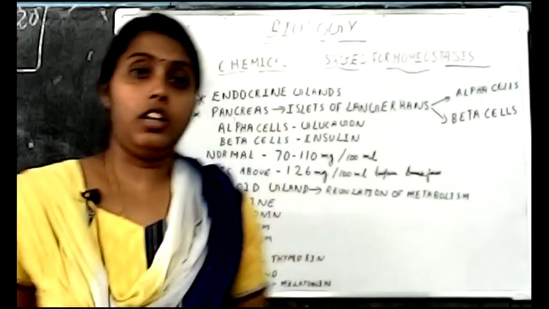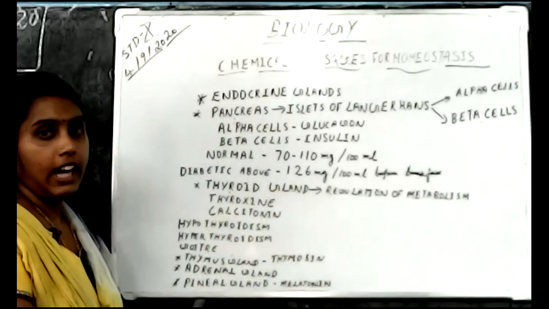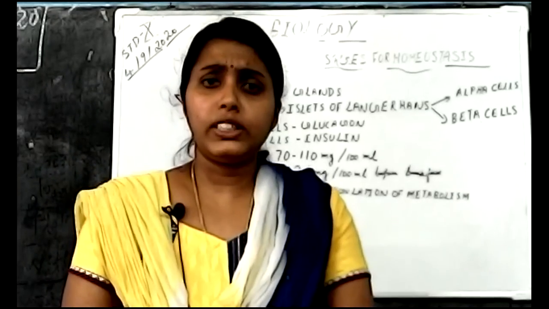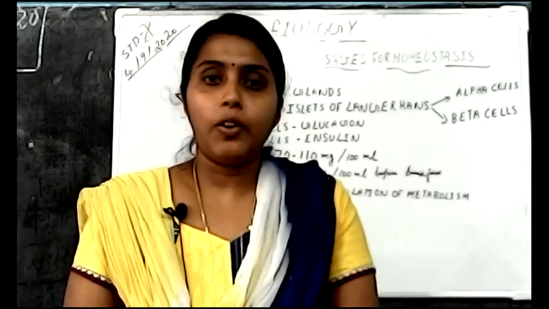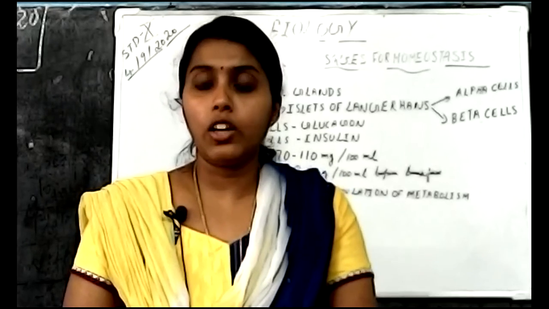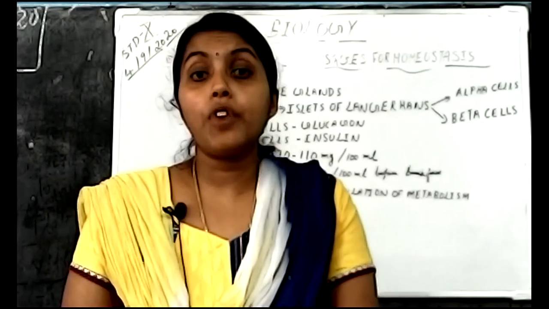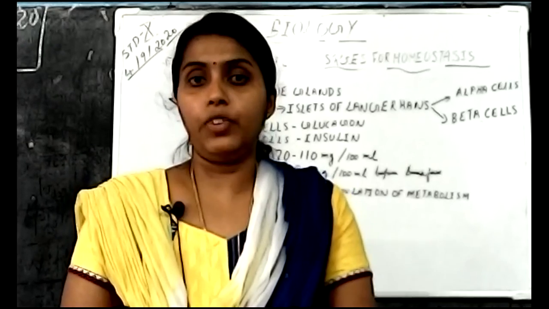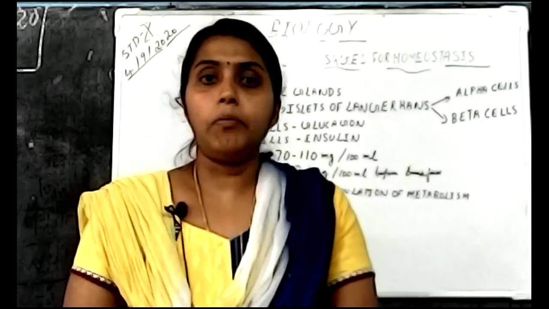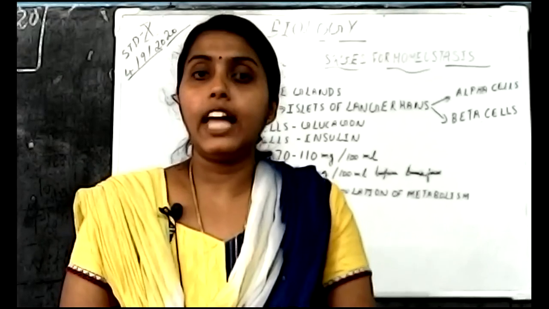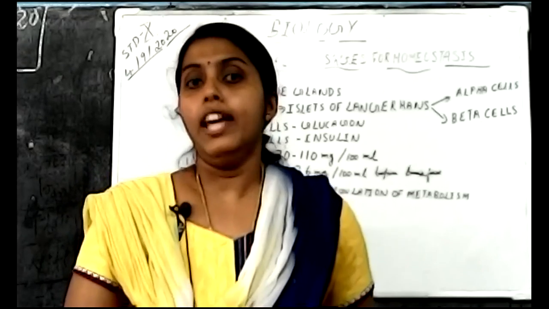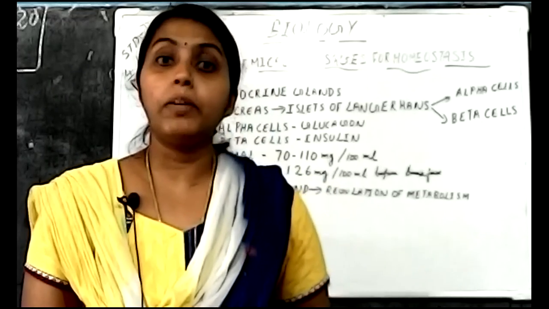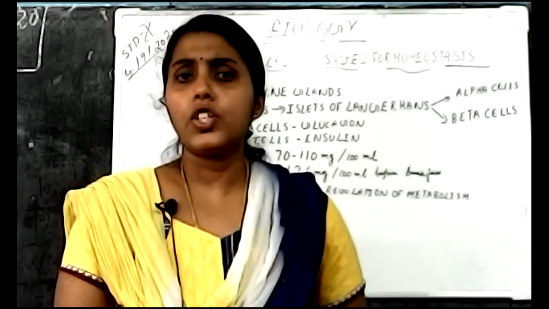Then another important gland is the pineal gland. The pineal gland is situated in the center of the brain and it produces the hormone called melatonin. The pineal gland is also known as the biological clock because when the production of melatonin increases, we feel sleepy, and when it decreases, we wake up. In the night time, the production of melatonin increases, and in the daytime, it is less. So melatonin regulates our life activities, sleeping and waking up, and it is known as the biological clock.